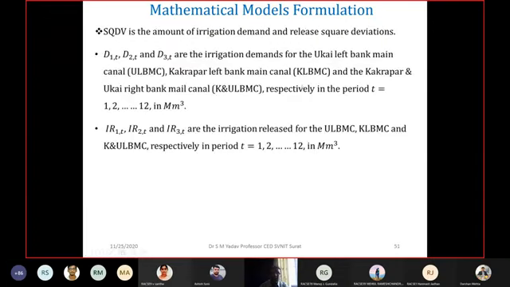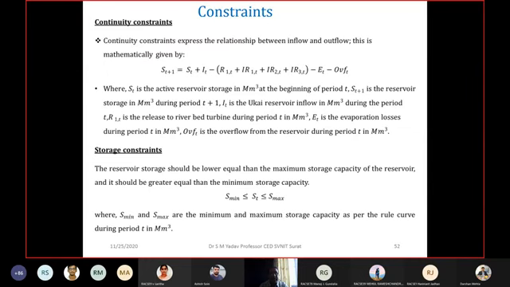So 1 is for Ukai left bank main canal, that is what I said. 2 is for Kakrapar left bank main canal, and 3 is combined, that is Kakrapar Ukai right bank main canal, KULBMC. For this, the irrigation demands for these particular areas we have collected, and the available water. The difference of that gives us the irrigation deficiency.